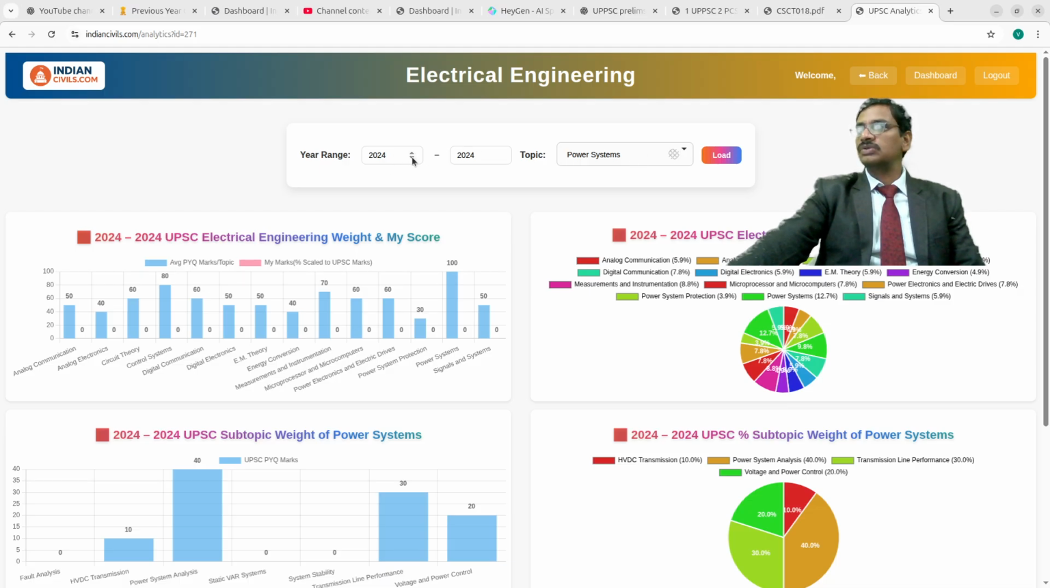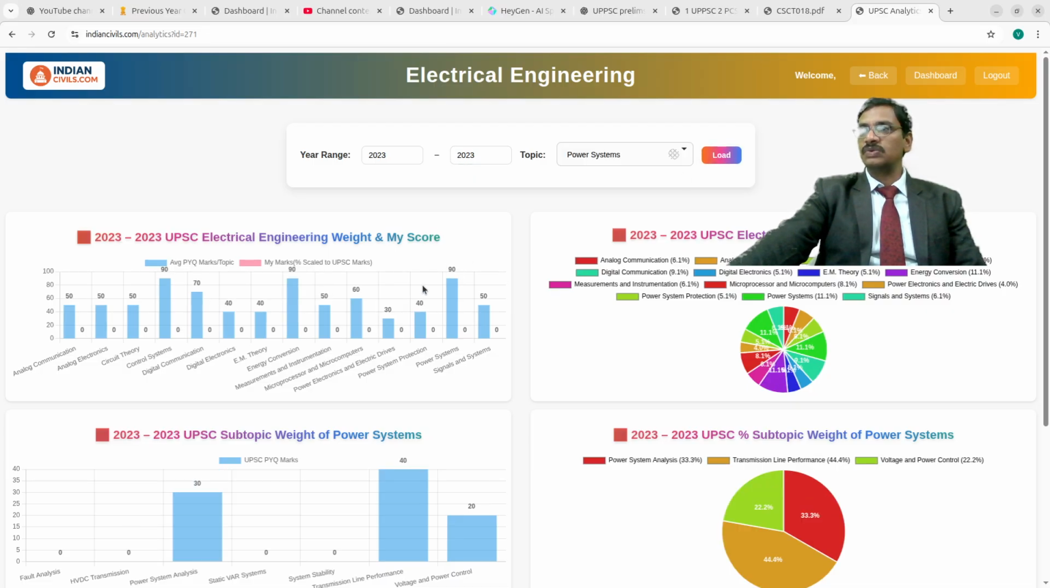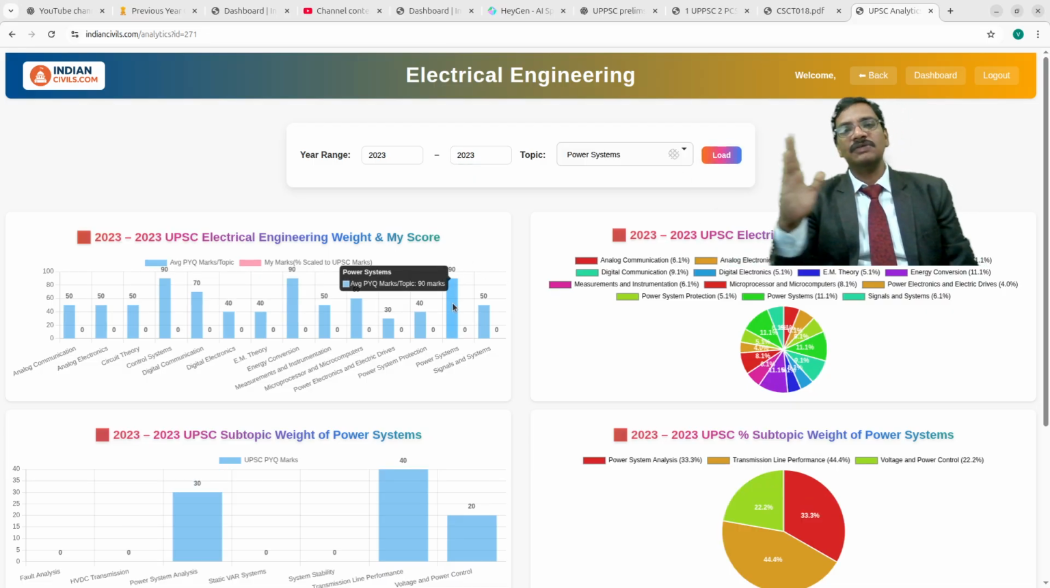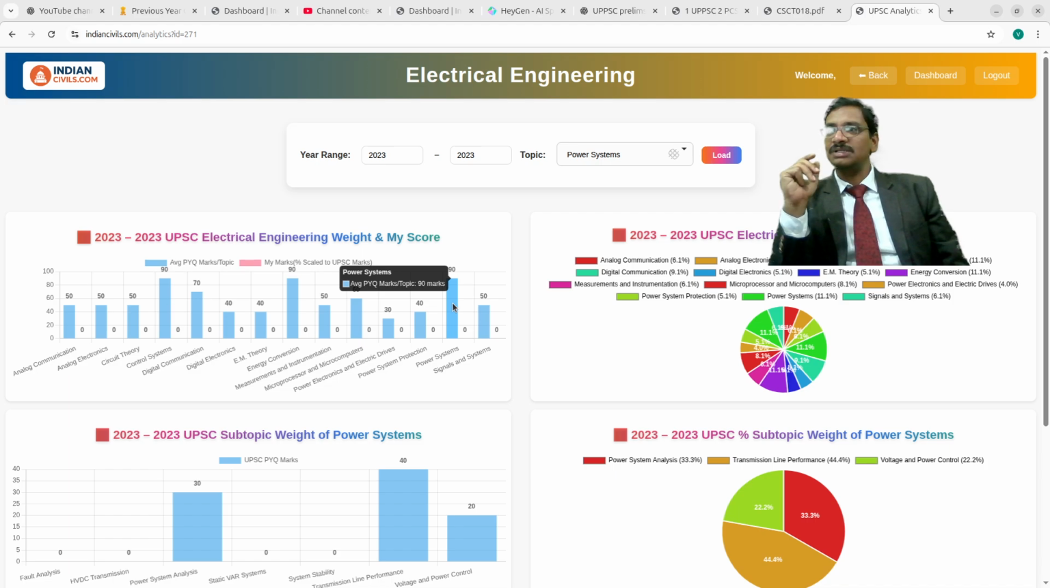And if you take 2023, then 90 marks were given, and 90 was given equally to three different subjects. One is power systems, 90 marks. Another is energy conversion, that is the electrical machines, again 90 marks. And another is control systems, again 90 marks.